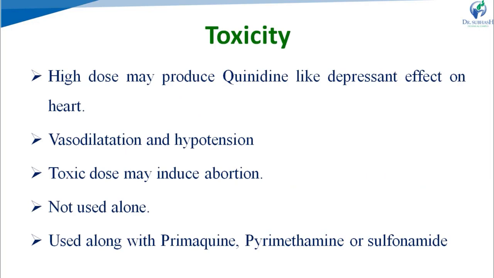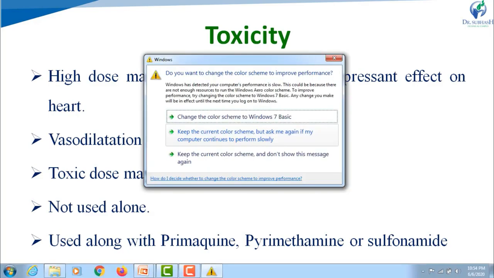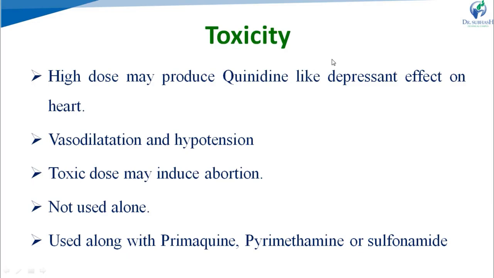Now, the toxicity of quinine or cinchona alkaloids: a high dose may produce a quinidine-like depressant effect on the heart. As we discussed the structures of quinine and quinidine, they are enantiomers of each other. That's why a high dose of quinine produces the activity of quinidine. As we know, quinidine is an anti-arrhythmic drug, it produces a depressant effect on the heart. So in a high dose quinine also produces a depressant effect on the heart and may cause vasodilation and hypotension. That means dilation of the blood vessels and decreasing blood pressure.